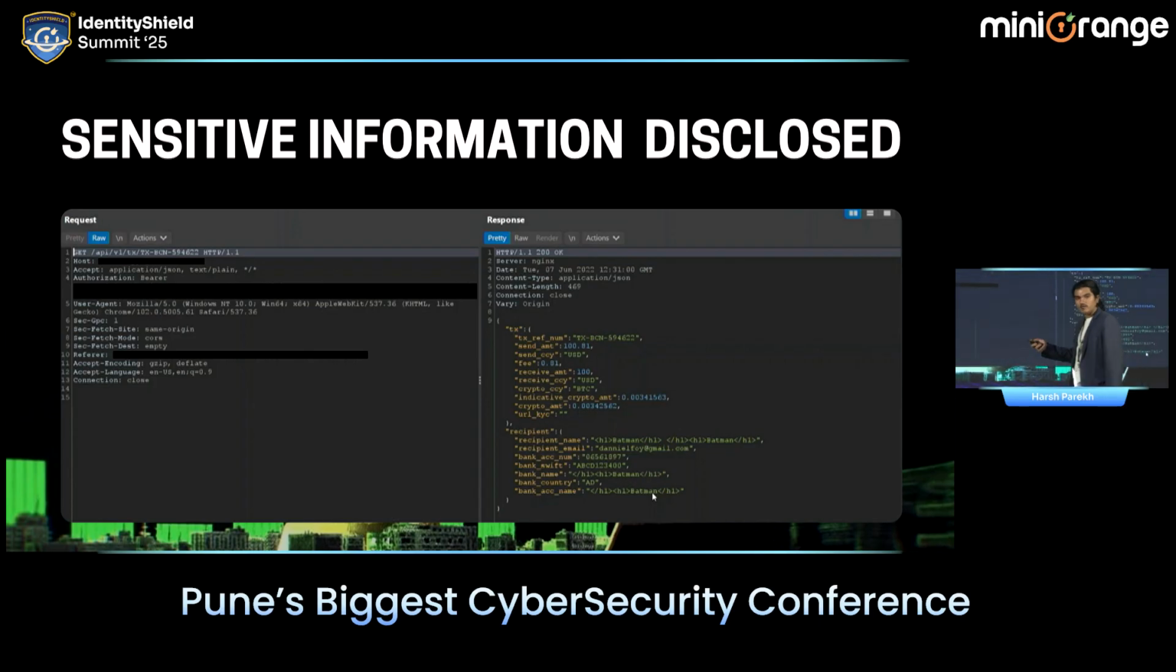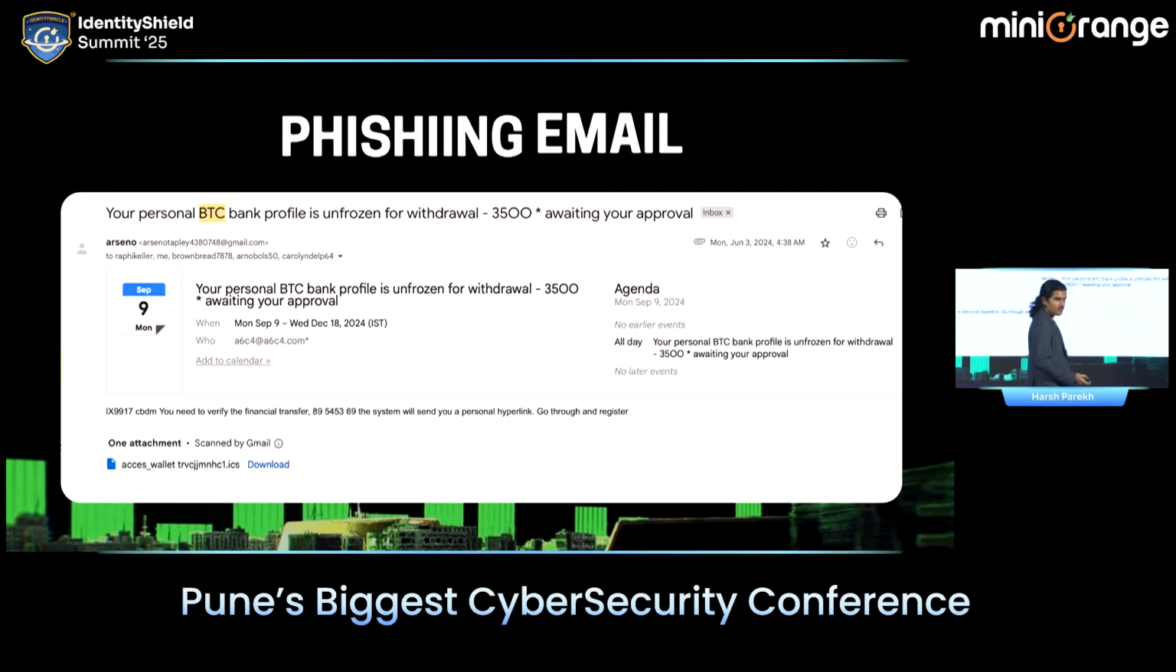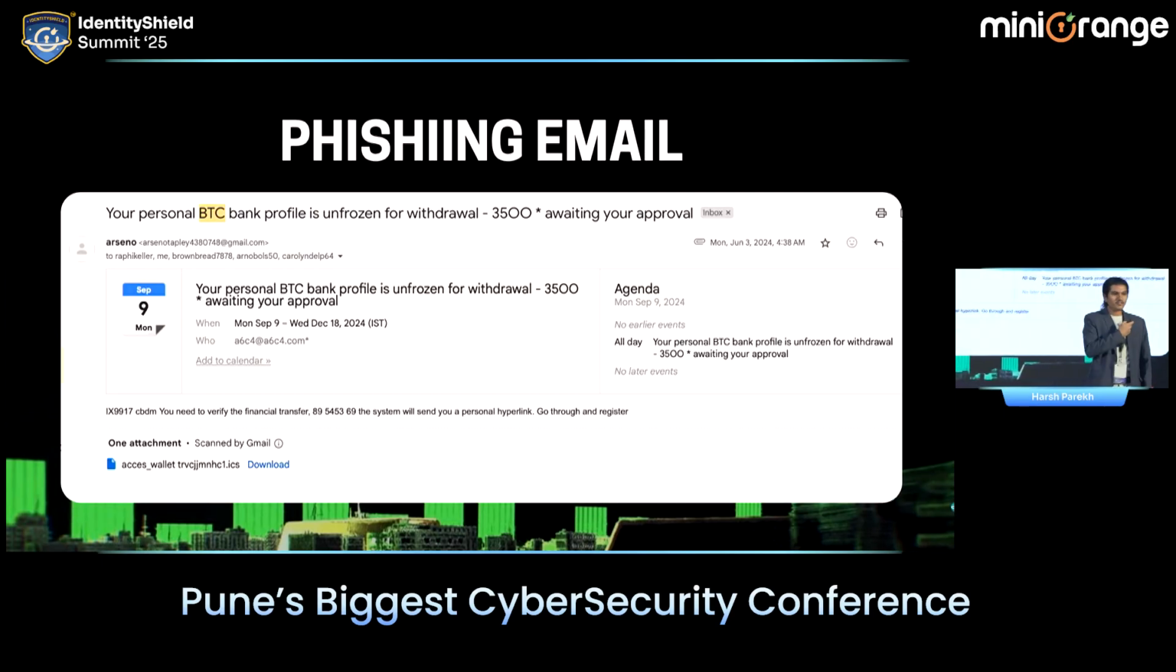This is a very, very well-known platform that has been operating in the market for, I think, 8 or 9 years. After that, a normal phishing email that we receive all the time. So let's not deep dive into it, because I think everyone here belongs to the security field and they already know.